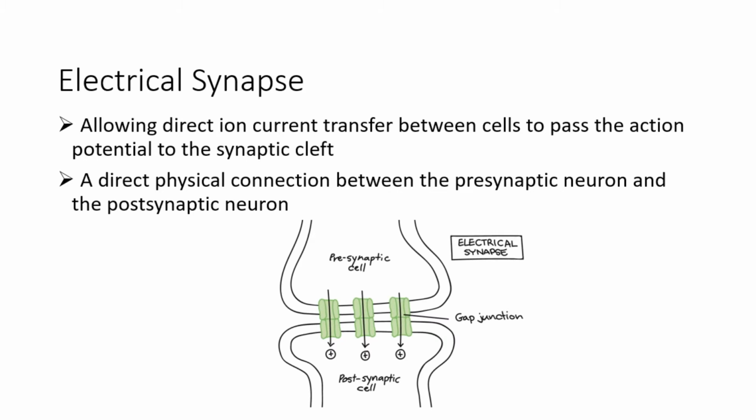Electrical synapses allow direct ion current transfer between cells to pass the action potential to the synaptic cleft. Unlike the chemical synapses, there is a direct physical connection between the presynaptic neuron and the postsynaptic neuron. This connection takes the form of a channel called a gap junction, which allows current ions to flow directly from one cell to another.